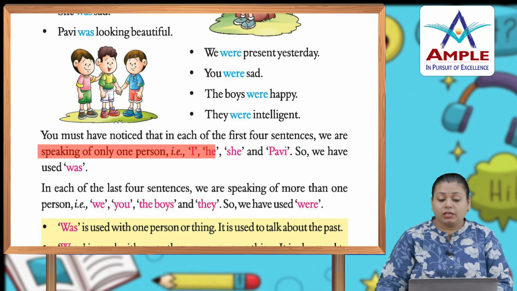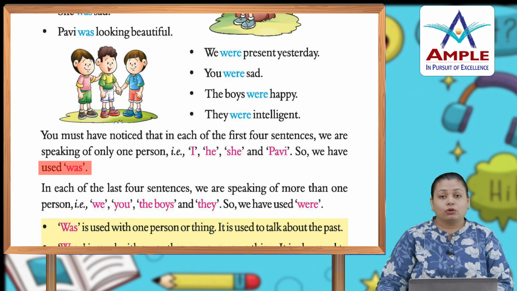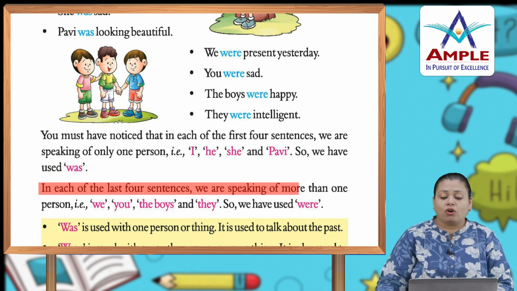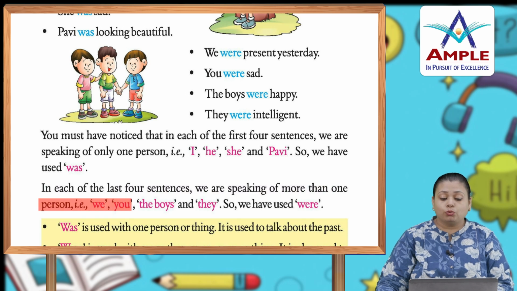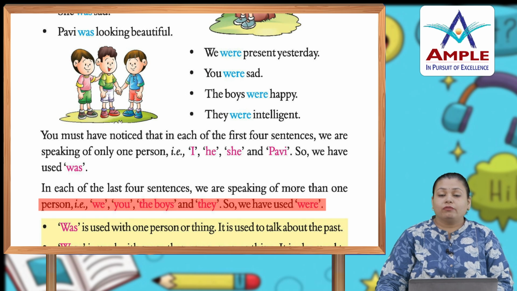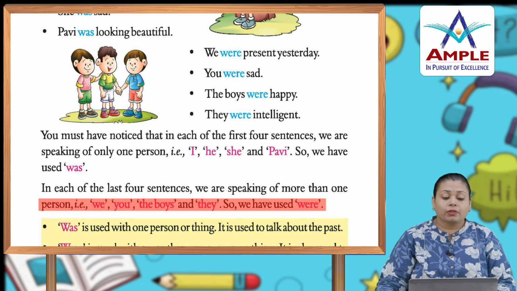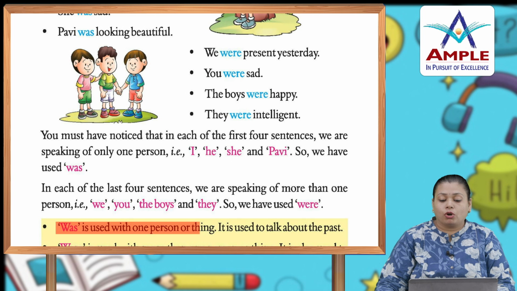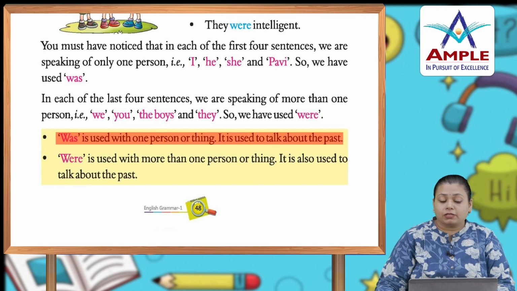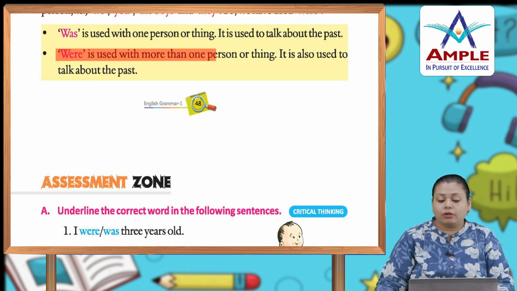Now you must have noticed that in each of the first 4 sentences we are speaking of only one person, that is I, he, she and Pubby. So we have used was. In each of the last 4 sentences we are speaking of more than one person, that is we, you, the boys and they. So we have used were. So when we are using were, we already know that we are talking about past plural things. Was is used with one person or thing. It is used to talk about the past. Were is used with more than one person or thing. It is also used to talk about the past.